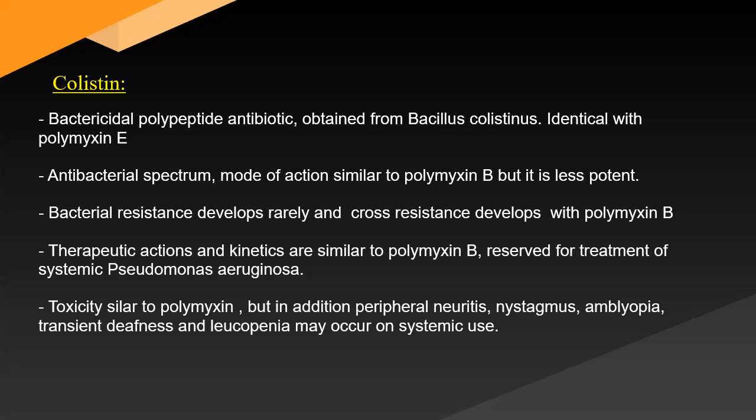Bacterial resistance develops rarely, and it has therapeutic applications similar to those of polymyxin B, but it is reserved for the treatment of systemic Pseudomonas aeruginosa infections. The pattern of toxicity with colistin is again similar to that of polymyxin, but in addition, peripheral neuritis, nystagmus, transient deafness, and leukopenia may be observed.